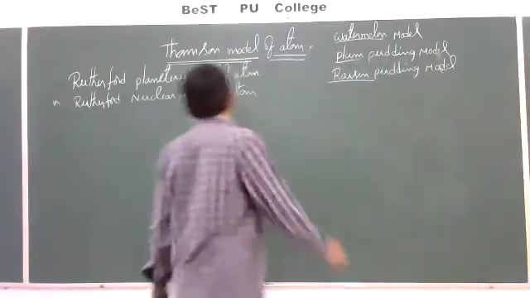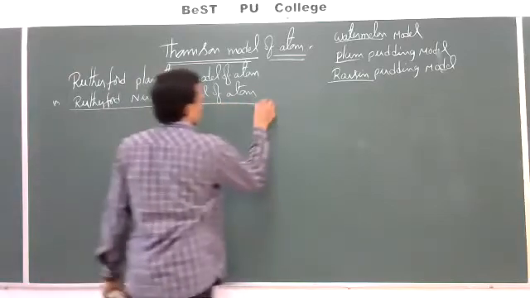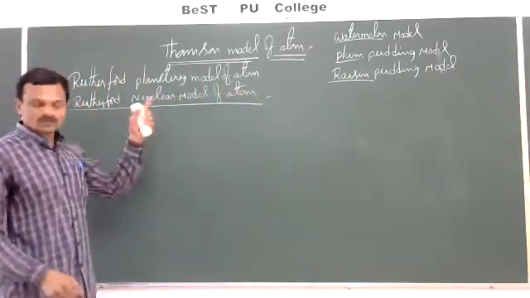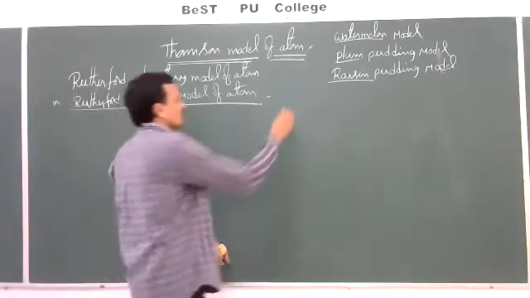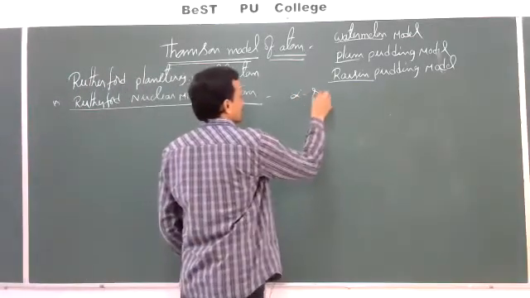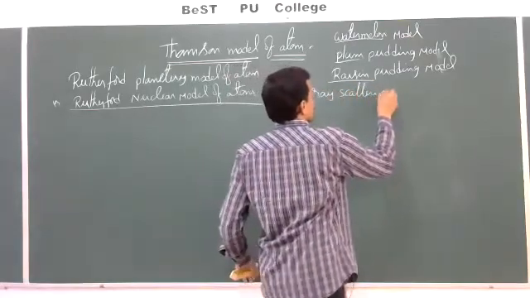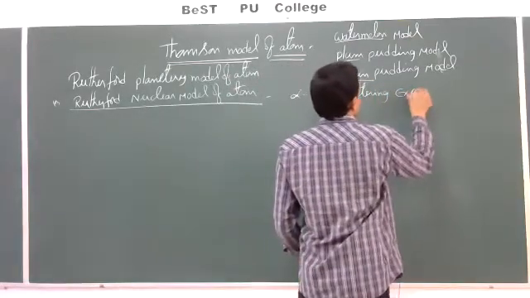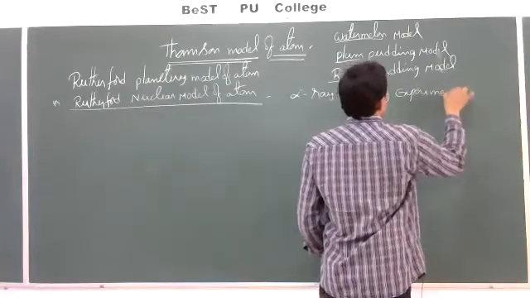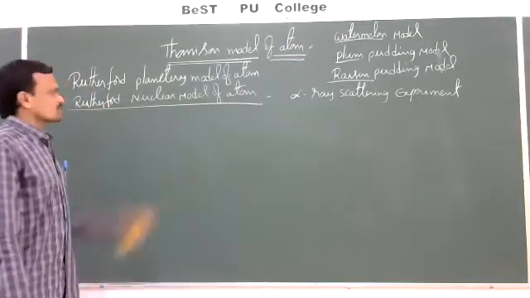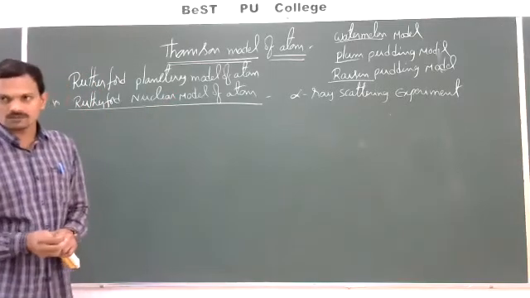This planetary model of atom or nuclear model of atom was proposed based on the alpha ray scattering experiment. So depending on the alpha ray scattering experiment, this nuclear model of atom was proposed.